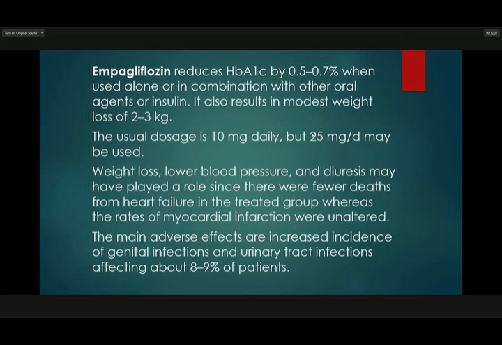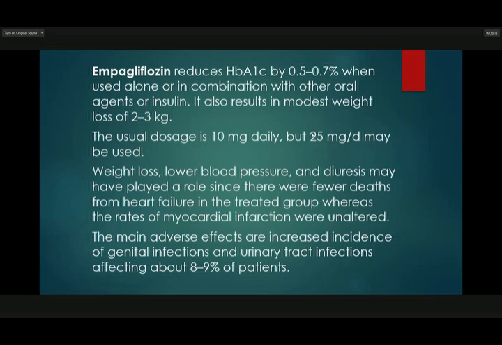Empagliflozin reduces HbA1c by 0.5 to 0.7% when used alone or in combination with other oral agents or insulin. It also results in modest weight loss of 2 to 3 kilograms. The usual dosage is 10 milligrams daily, but 25 milligrams per day may be used.